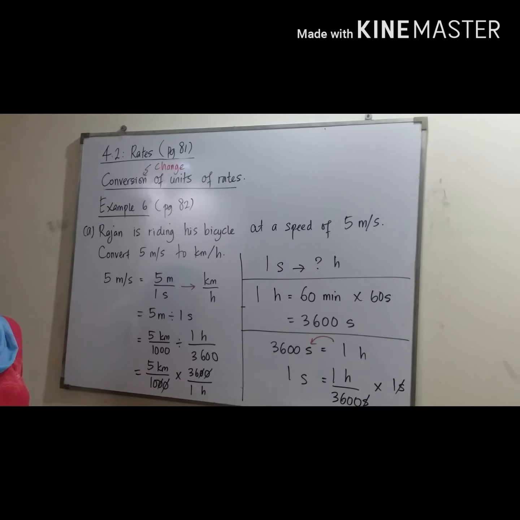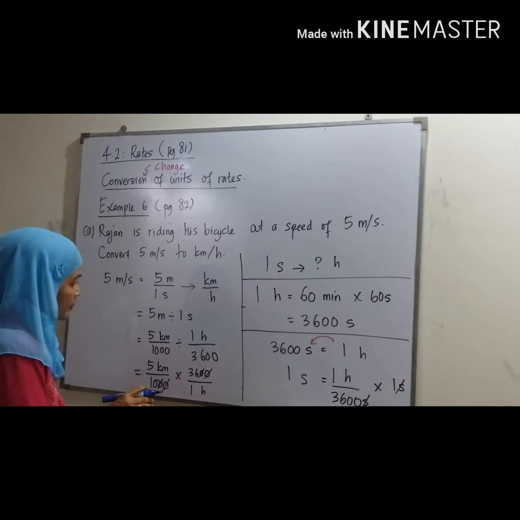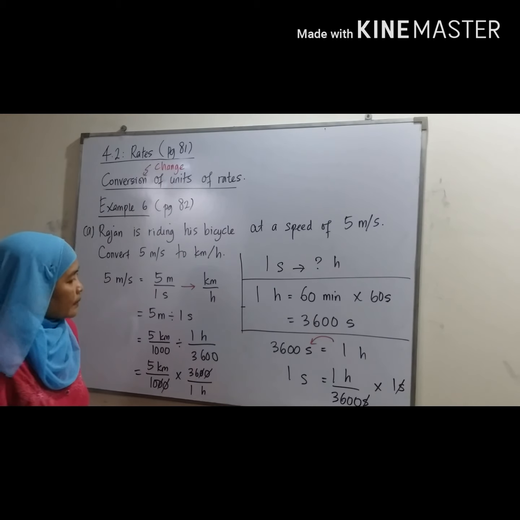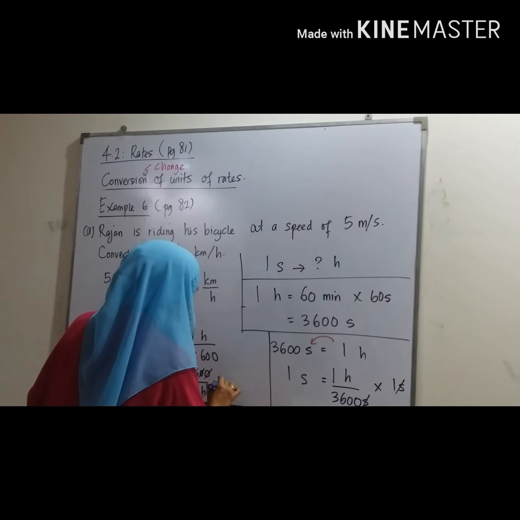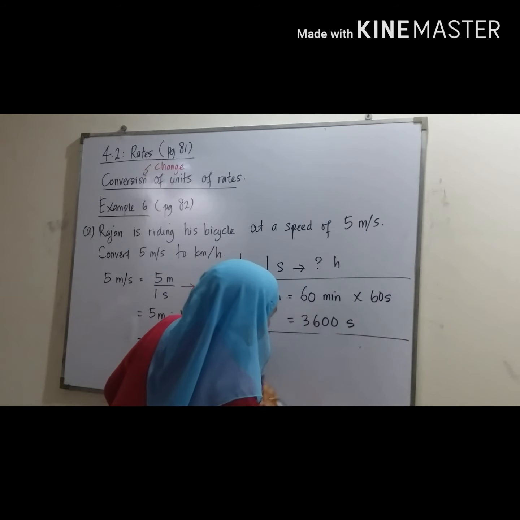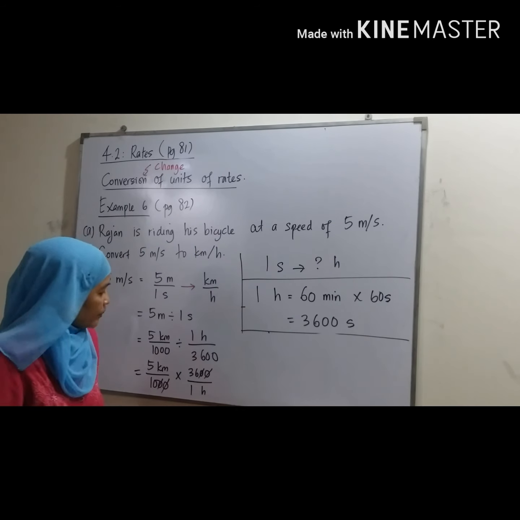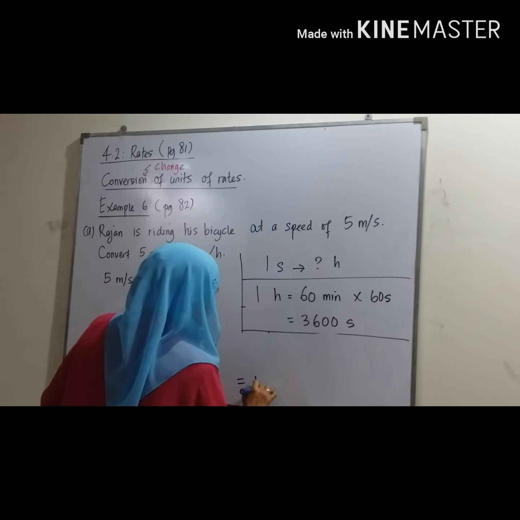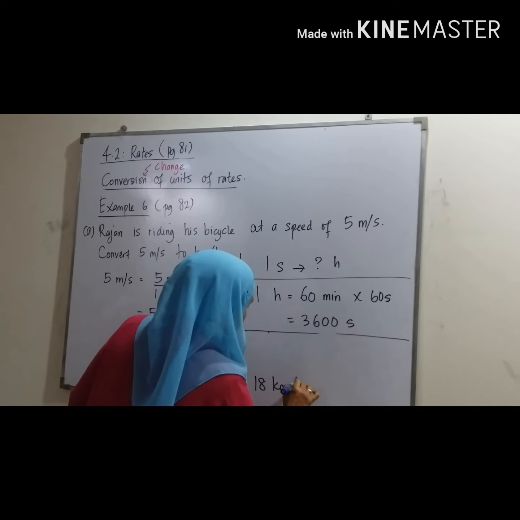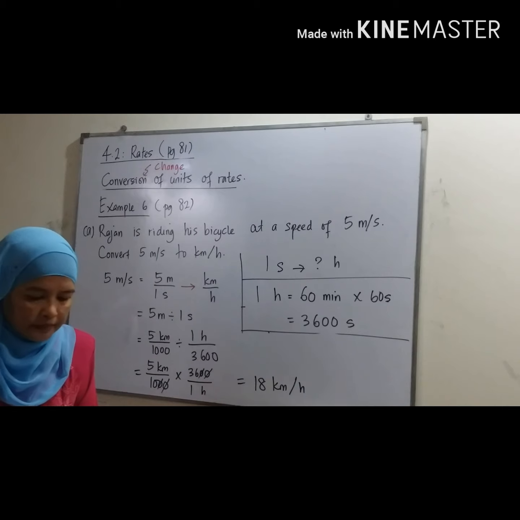So we use calculator. 5 multiple 36 divided by 10. So we get 18. Our answer is 18 kilometer per hour. Okay, this is the answer.